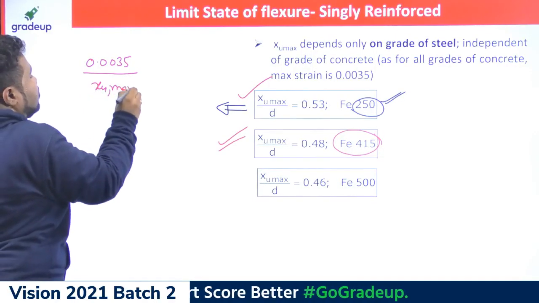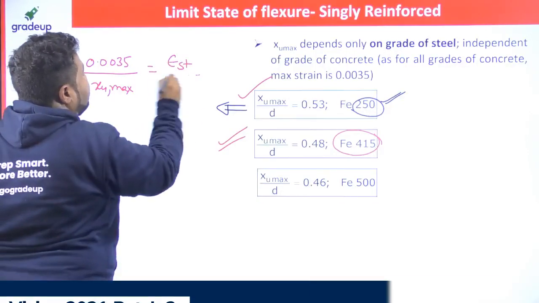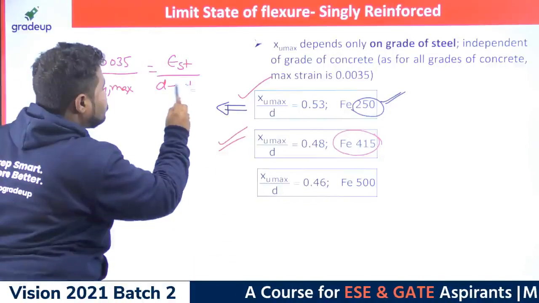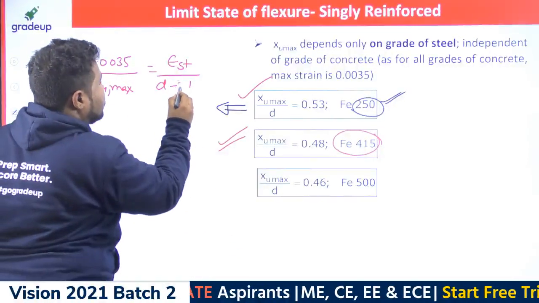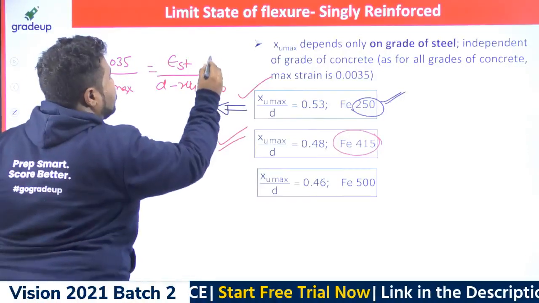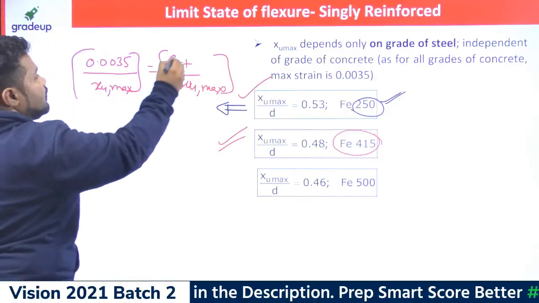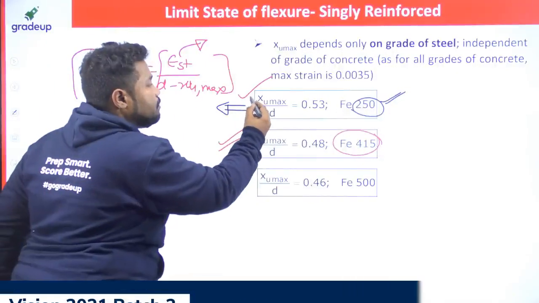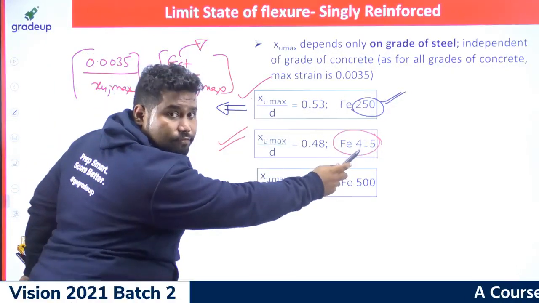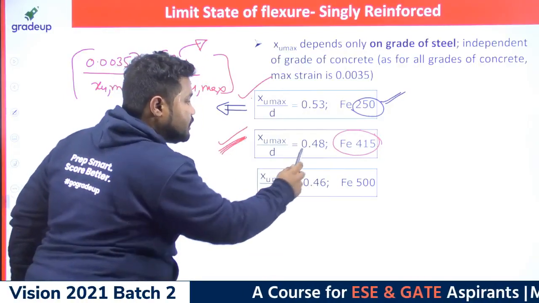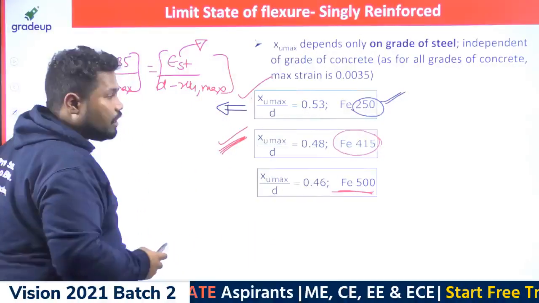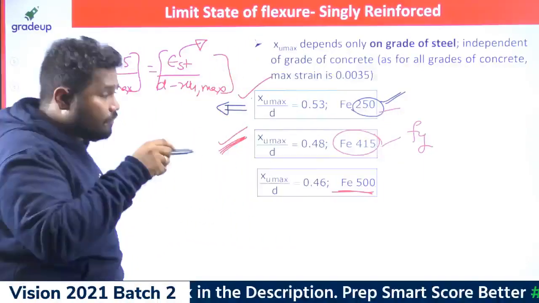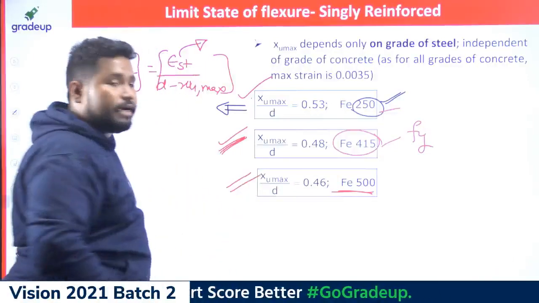XU max is equal to epsilon st by d minus d minus XU max. Use this equation, and in epsilon st, if you substitute Fy as 250, you will get XU max by d as this ratio. If you substitute Fe 415, you will get XU max by d as this much. If you substitute Fy, these are all yield strengths, as 500, then XU max by d is this much.